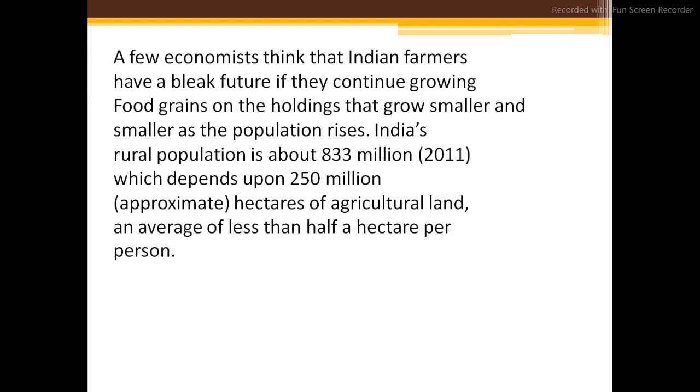A few economists think that Indian farmers have no future if they continue to grow food grains on small patches of land while the population rises.